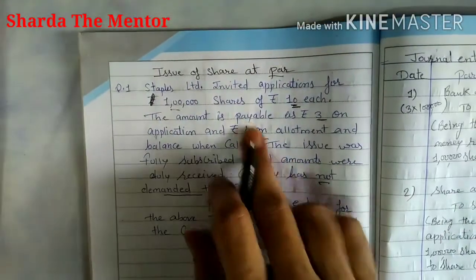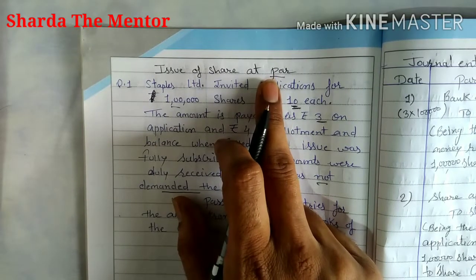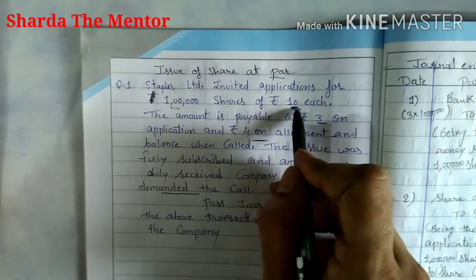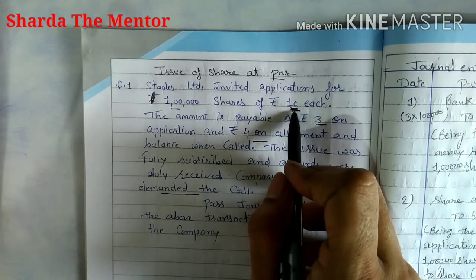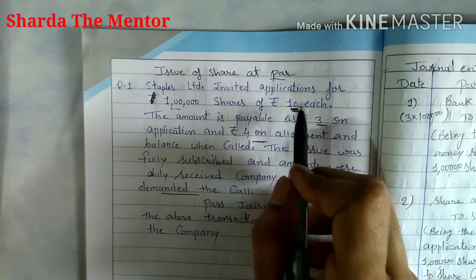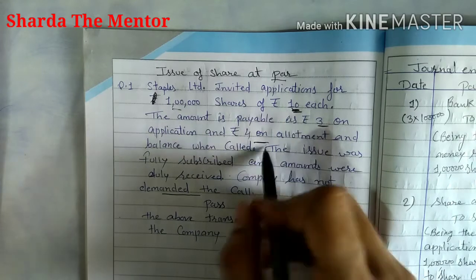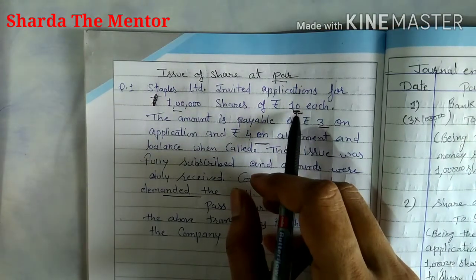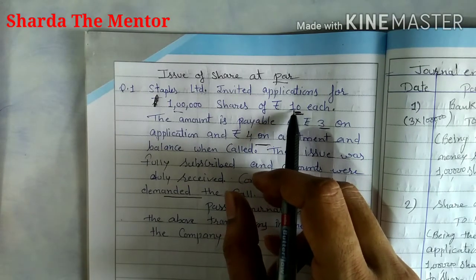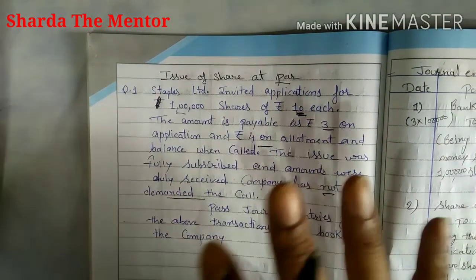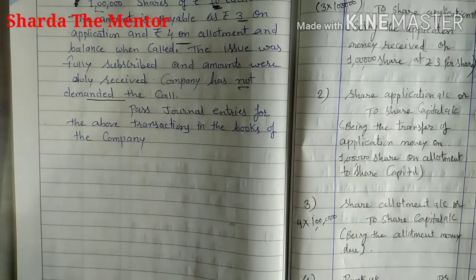That is the case of issue at par. So what is the meaning of issue at par? It is the case where the company issues shares at the face value. Here it is mentioned as 10 rupees. It may be possible that the company can issue shares at more than their face value. Instead of 10 rupees, if they are issuing at 50 rupees, that will be a premium, because they are charging 40 rupees higher than the face value. And if they are issuing at less than the face value, instead of 10 rupees giving it to the public at 8 rupees, that will be considered a discount. So in this video we talk about issue at par. In the next video we will talk about issue at premium.